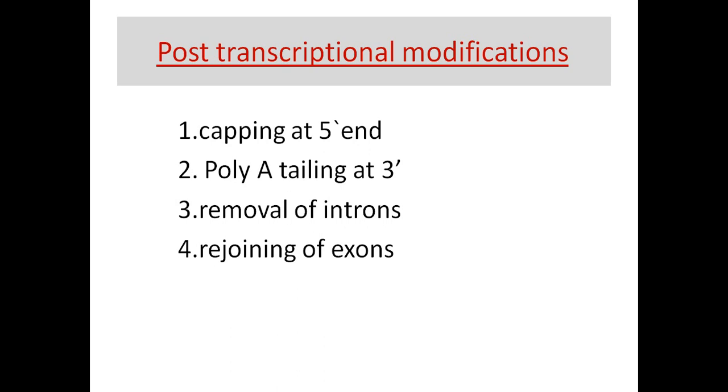One is capping at the 5' end. Then the second modification that happens is poly A tail formation at the 3' end of the mRNA. Then removal of introns, and rejoining of exons. These are the 4 major modifications that can happen to any type of mRNA after the transcription process.